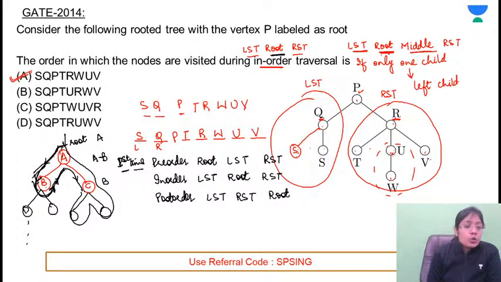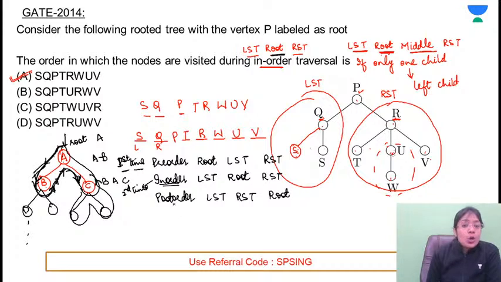After that it goes here. Now A is visited for the second time, so A will be printed. C is visited for the first time, it's not printed. While returning back, now C is visited for the second time, so C will be printed. So in order means when the element is visited for the second time, at that point of time the element will be printed.